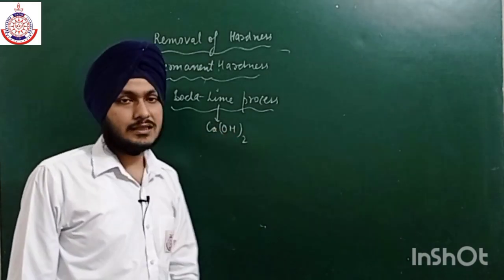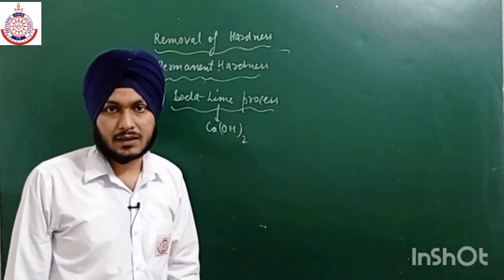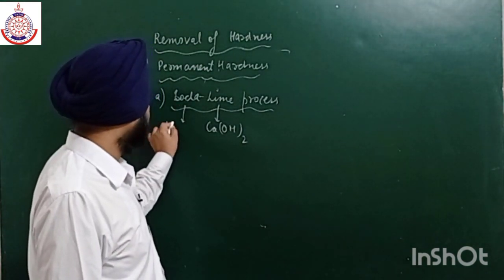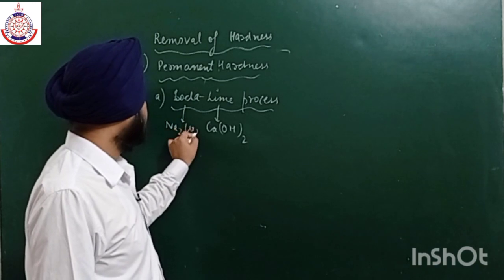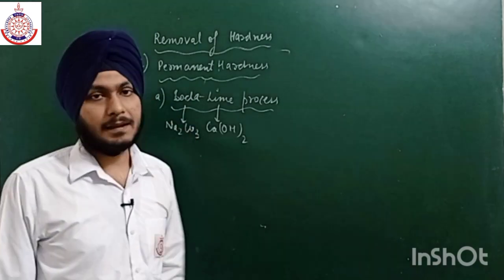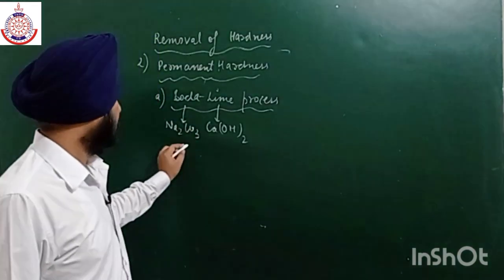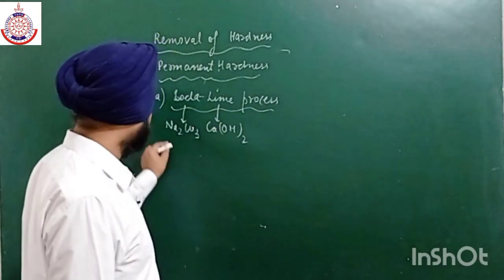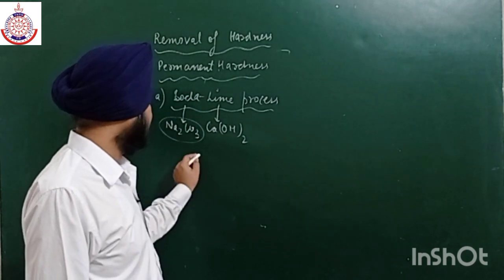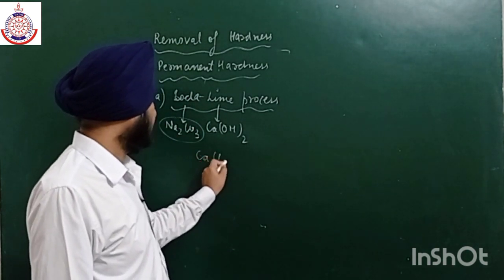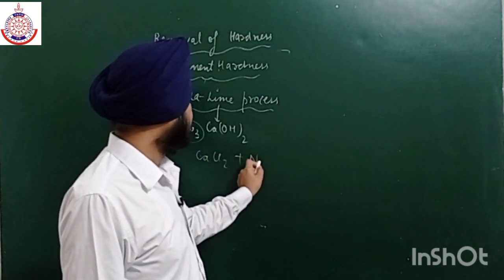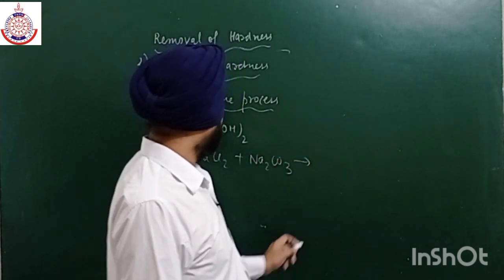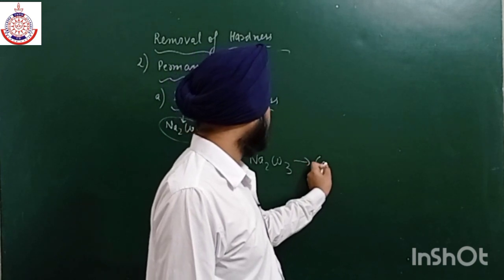So with the help of this calcium hydroxide we can easily remove temporary hardness. We can easily remove the bicarbonate, and with the help of this soda, that is Na2CO3, we can easily remove the permanent hardness, okay. So as we add this soda lime into hard water, this soda can easily react with calcium chloride, okay, and magnesium sulfate or any other ions which are present, to give calcium carbonate again.